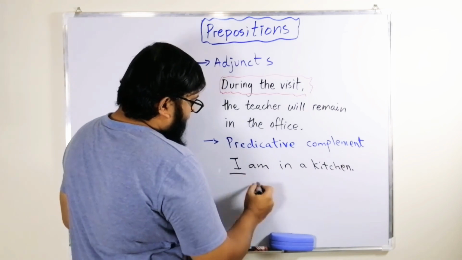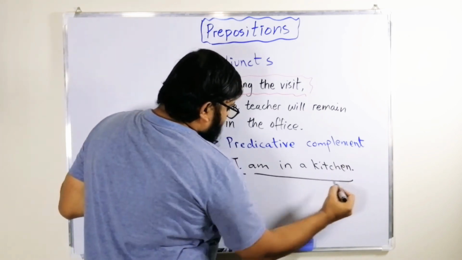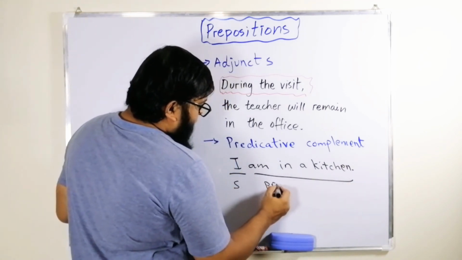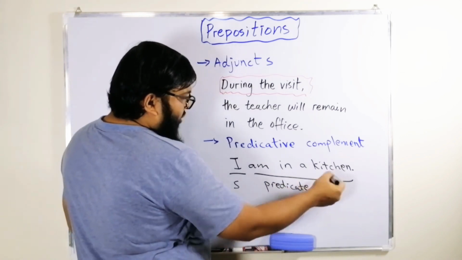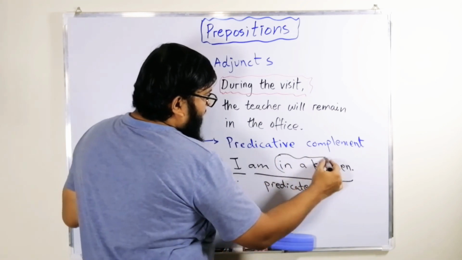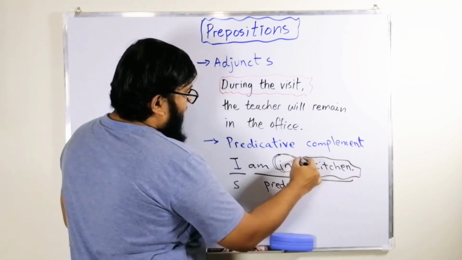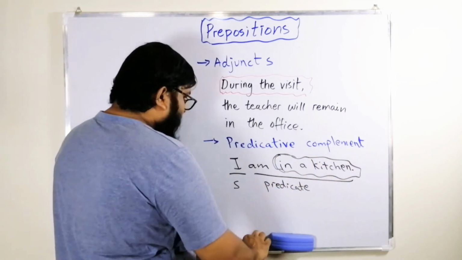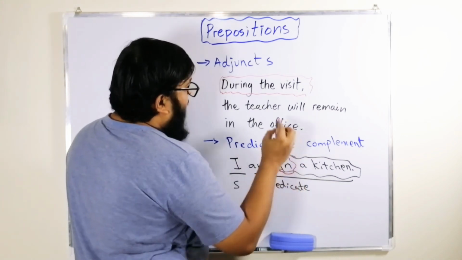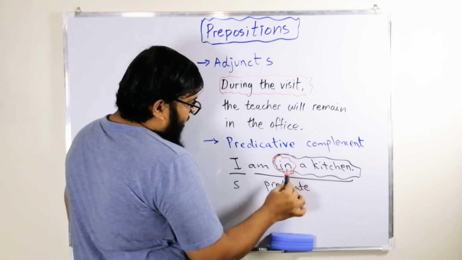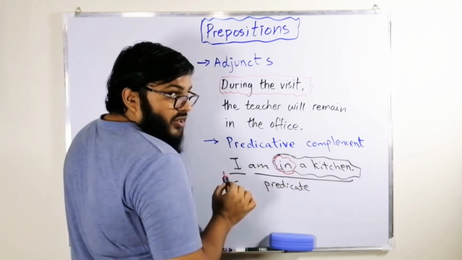This is the subject, this is a base verb, this whole thing is a predicate, okay? So this part is called a predicative complement, okay? Here you use a preposition in. So preposition can also function as a part of a predicative complement.